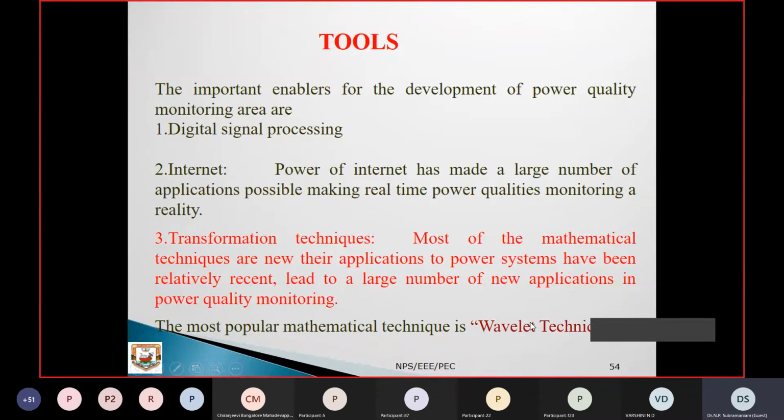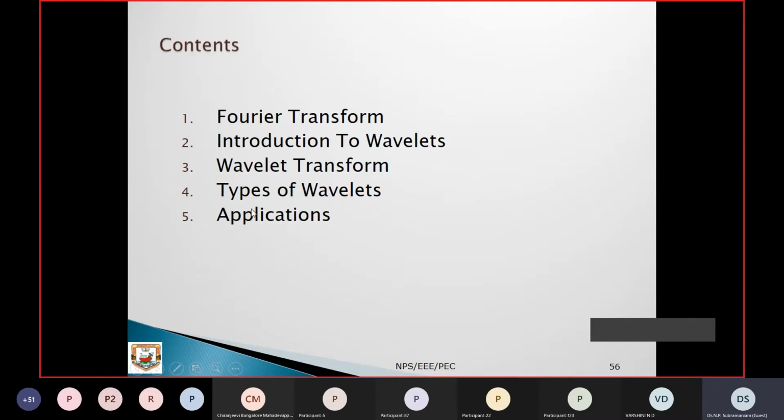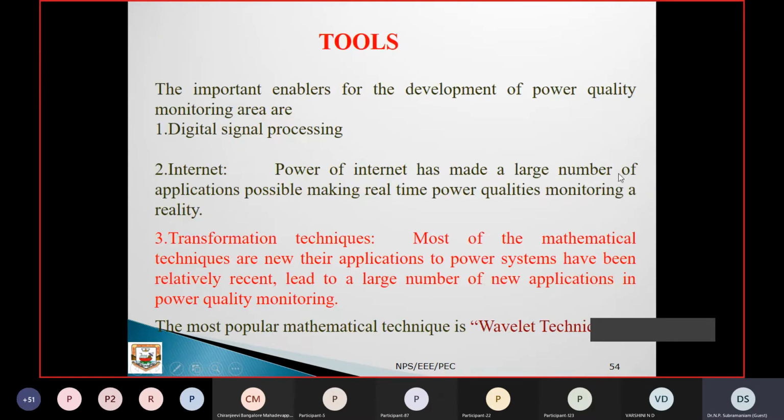So coming now to the wavelet transforms, we'll discuss them from this slide. This is the main content of the wavelet transform we have discussed. From this we conclude that there is a need for some transform techniques, and we have narrowed down to this particular transform technique, the wavelet transform. In the wavelet transform slide, I will tell you why I'm going for wavelet in particular for this application.